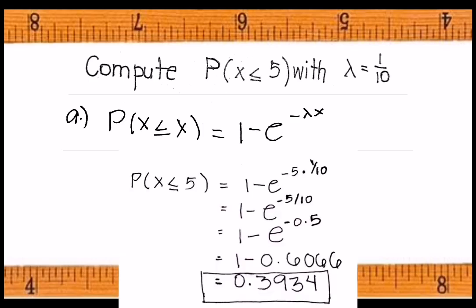So this will be the probability of x less than 5 equals 1 minus exponential of negative 5 times 1 over 10, equals 1 minus exponential of negative 5 over 10, equals 1 minus exponential of negative 0.5, equals 1 minus 0.6066. So, the result will be 0.3934.